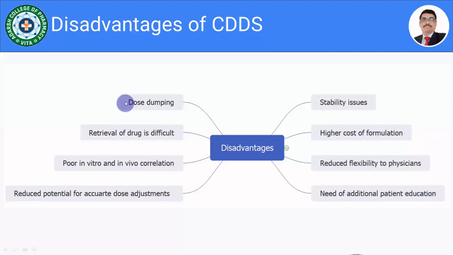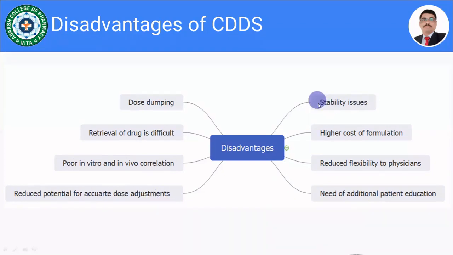Very first one is the dose dumping. So there might be chances that at once the drug is going to be released into the gastrointestinal tract or target site and leads to toxicity. Then retrieval of drug is very difficult in the case of poisoning. Then the poor in vitro in vivo correlation, then reduced potential for accurate dose adjustment according to patient need.